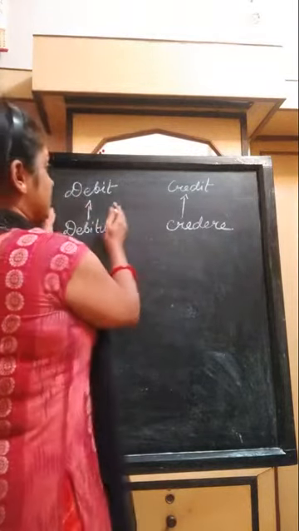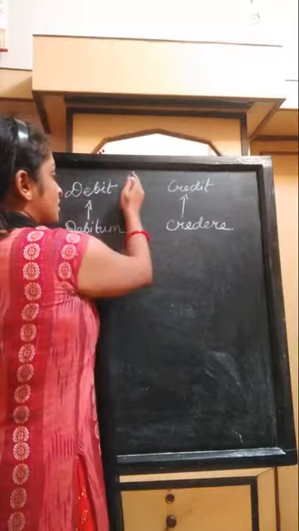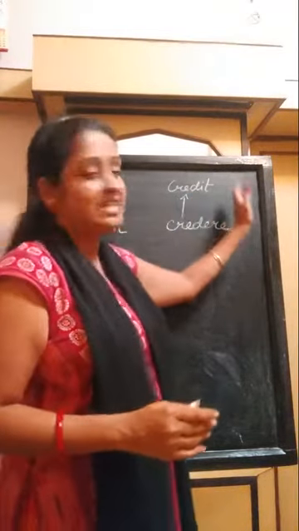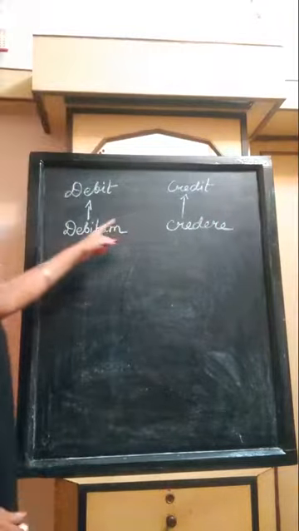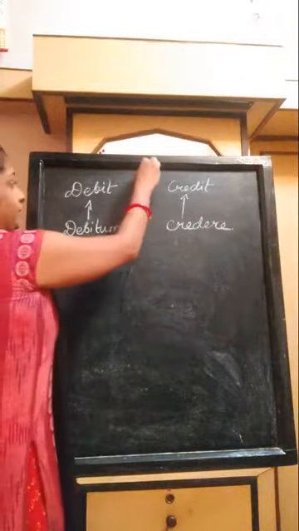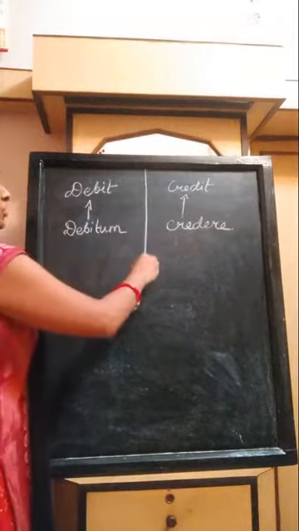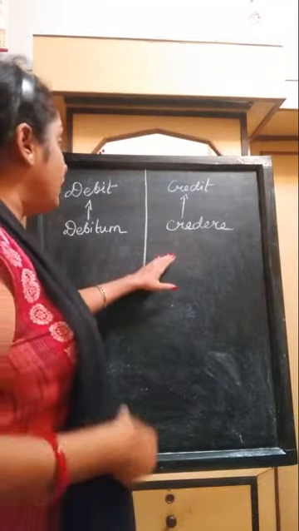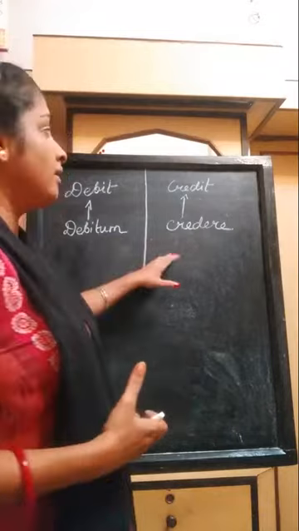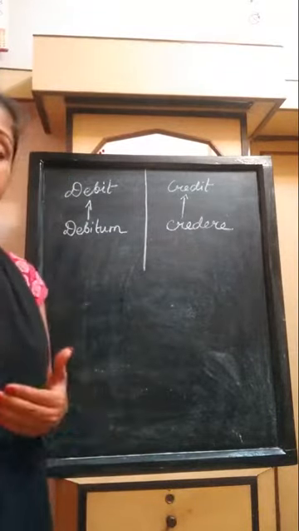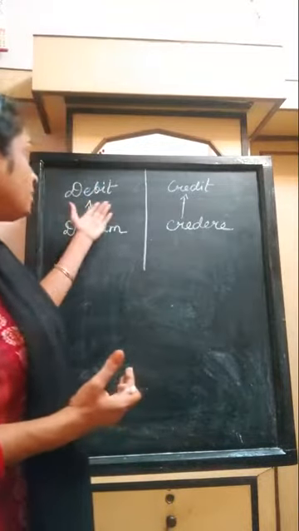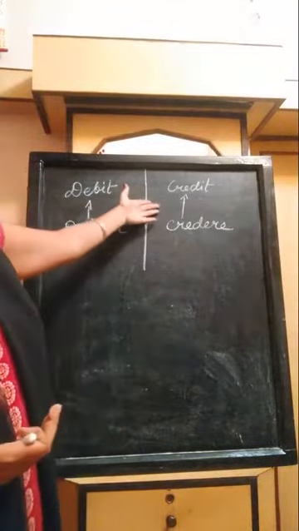Now debit denotes the left side of an account, whereas credit denotes the right side of an account. Please note the difference between debit and credit. These two are very necessary when you go through accounting. You can easily understand that the increase and decrease in an individual's account is denoted by this debit and credit.